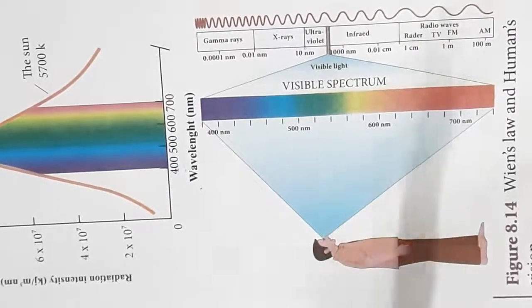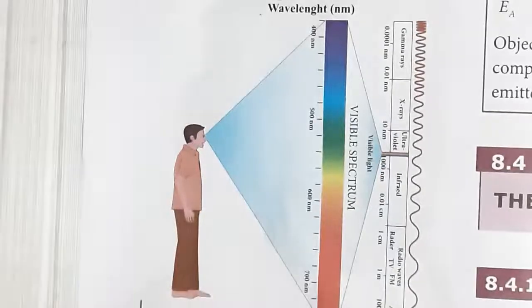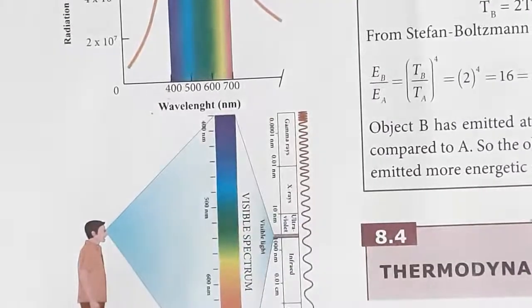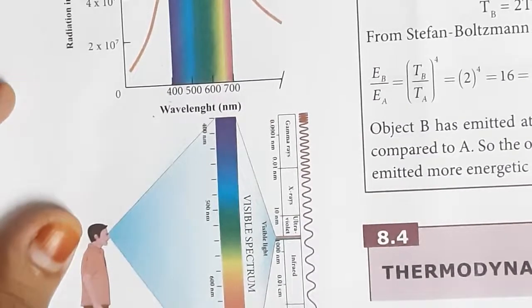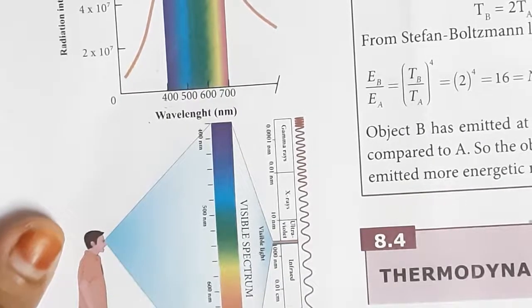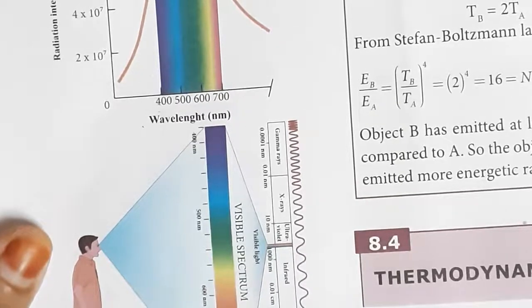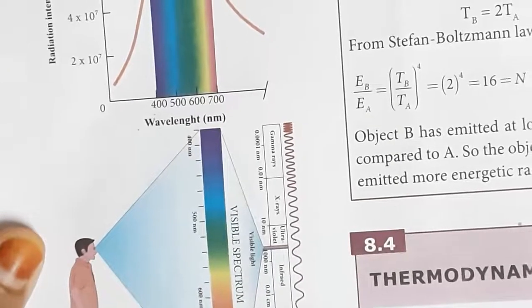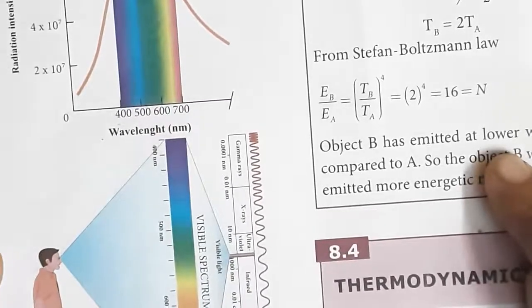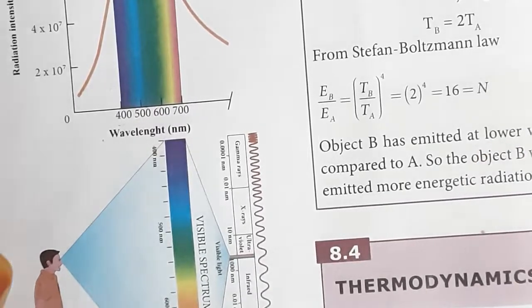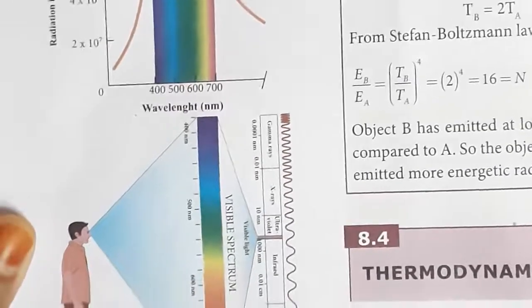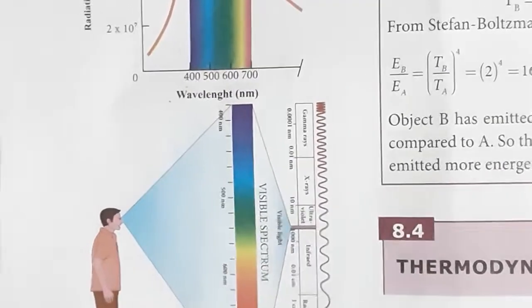Wien's law and human vision. So we can understand humans can see visible light. That means the human eye is sensitive only to visible light, not to X-rays or infrared rays. In case humans had evolved on another planet, like near the star Sirius, they might have had the ability to see ultraviolet rays. So this is about Wien's law and vision.